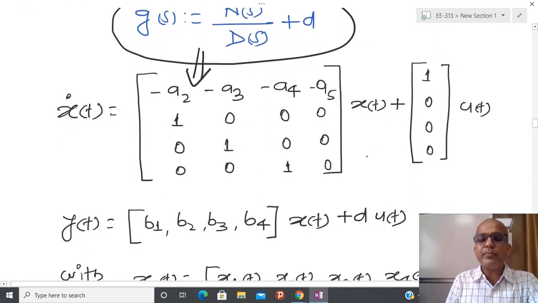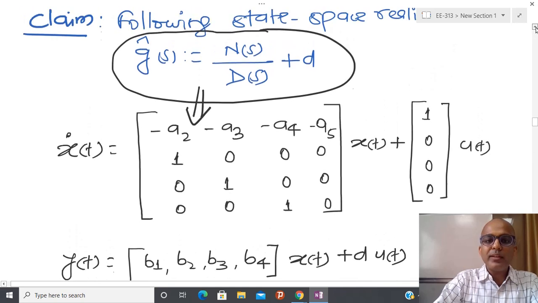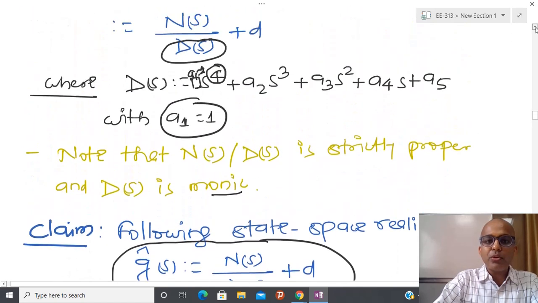So first I am assuming it, and after that I am going to take the Laplace transform on both sides and construct the same kind of transfer function. Then at least I can claim that whatever I have written is true. So you can see that in order to construct this particular set of first order differential equations, I have seen the numerator polynomial as well as the denominator polynomial.